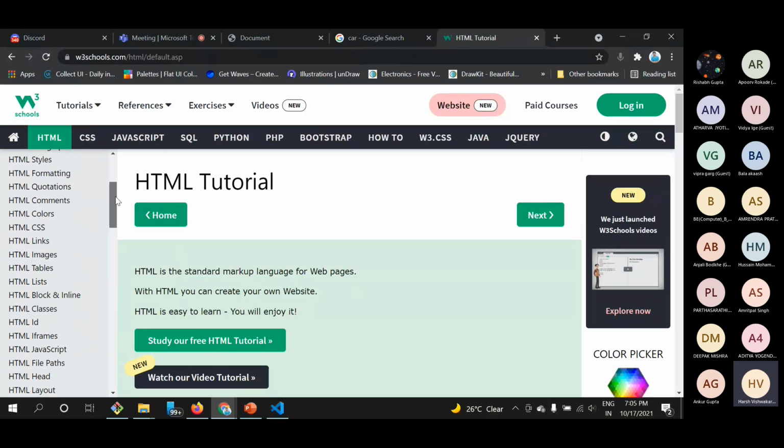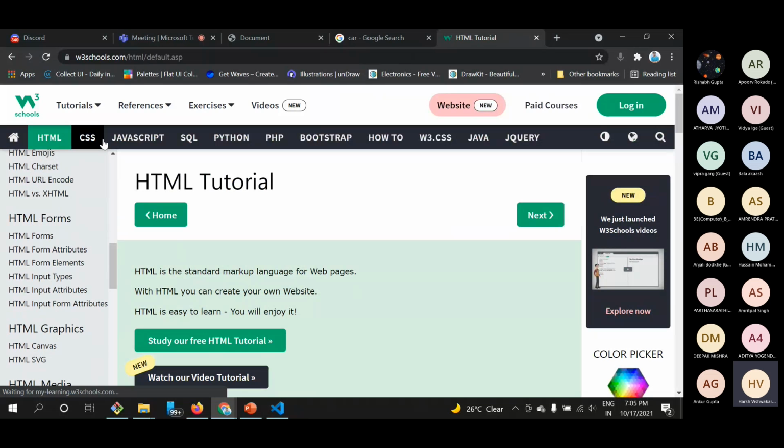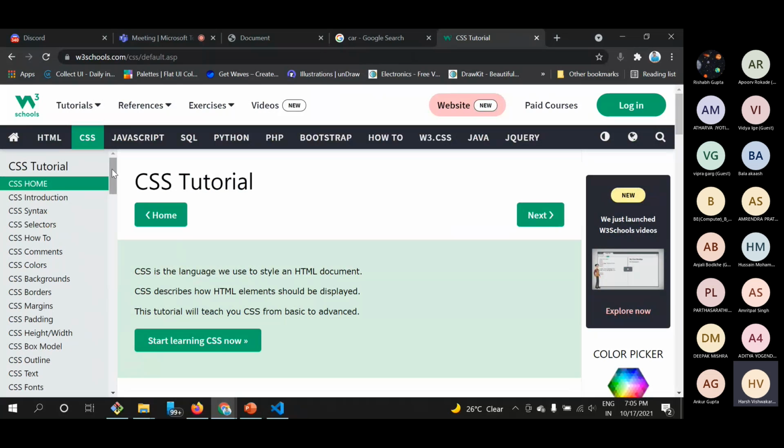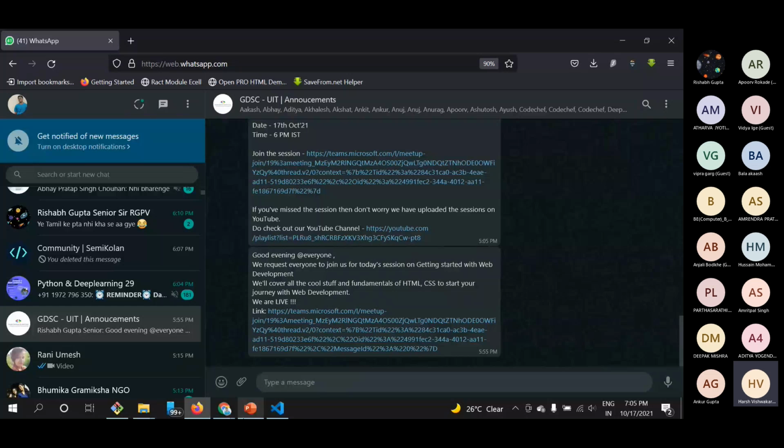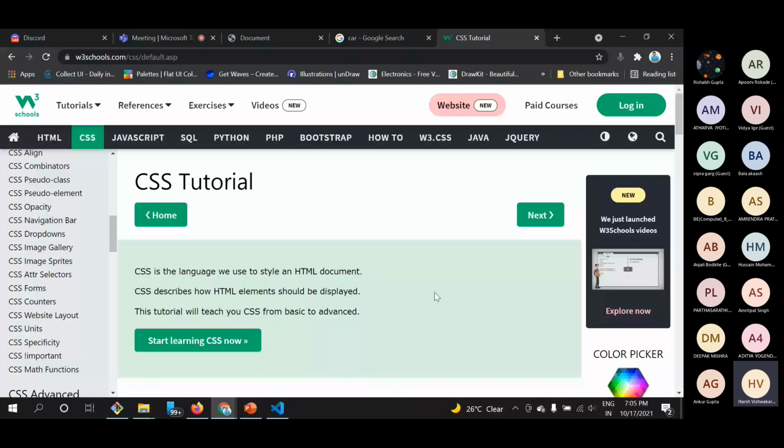You will get an exact idea of how many tags there are in HTML, and what the properties are, with their default values and the range of values for CSS. So this is it for today's session, guys. If you have any doubt or query, do let me know.